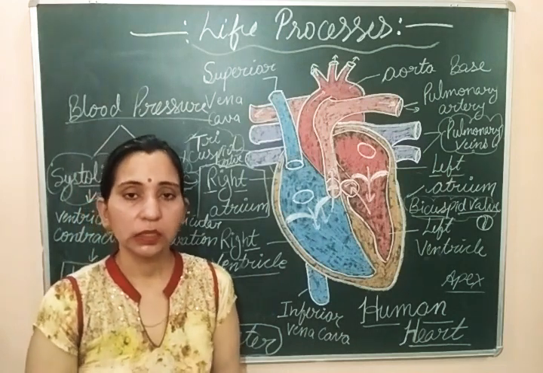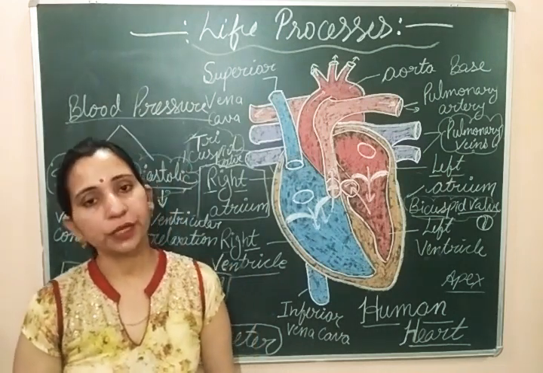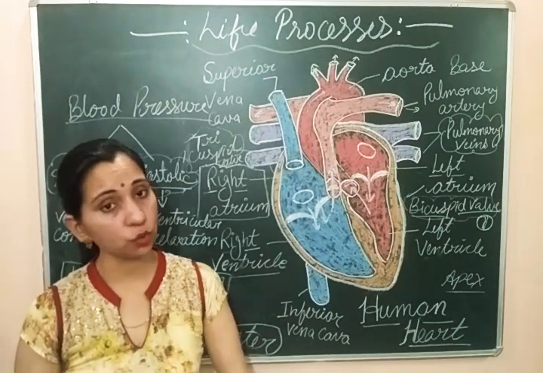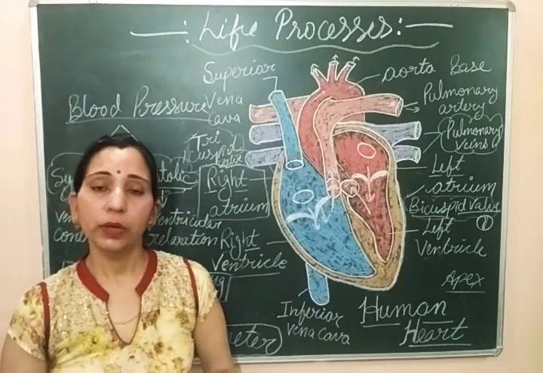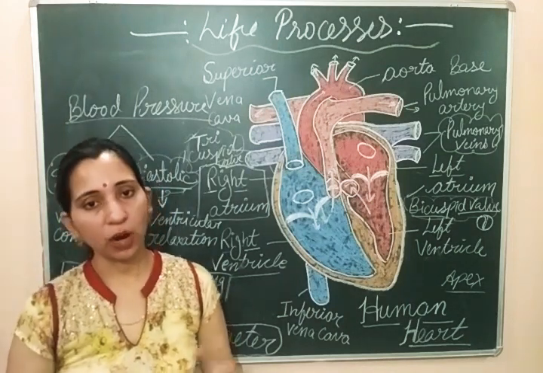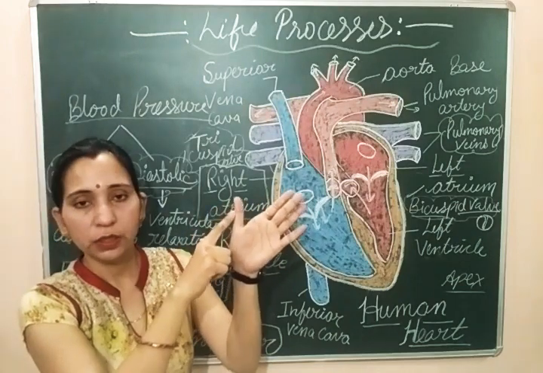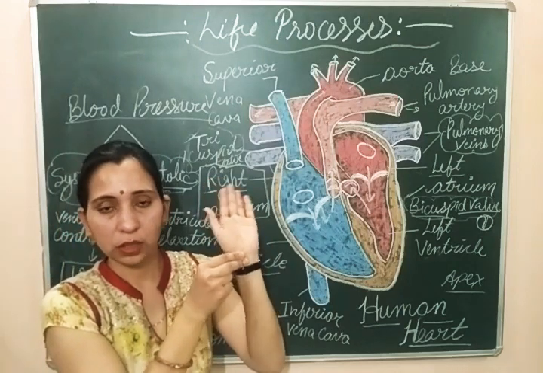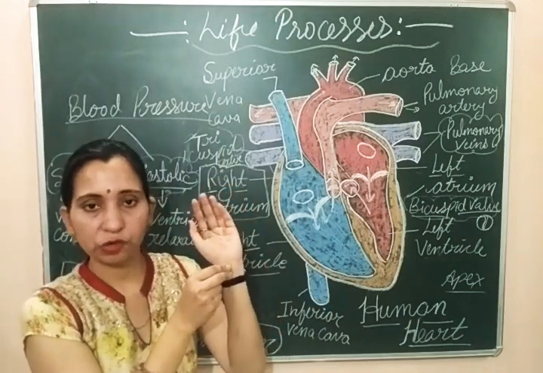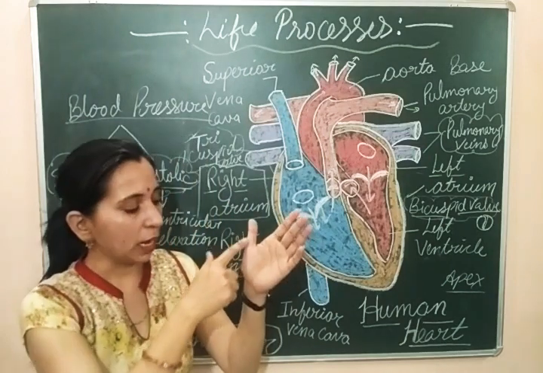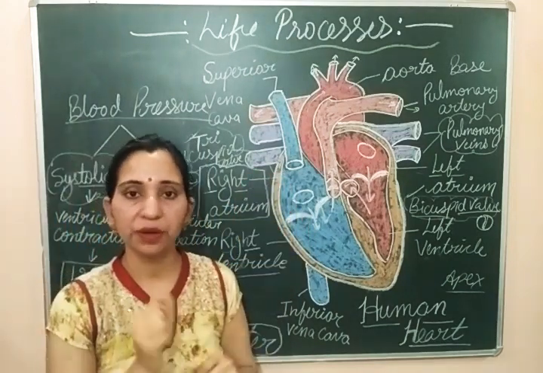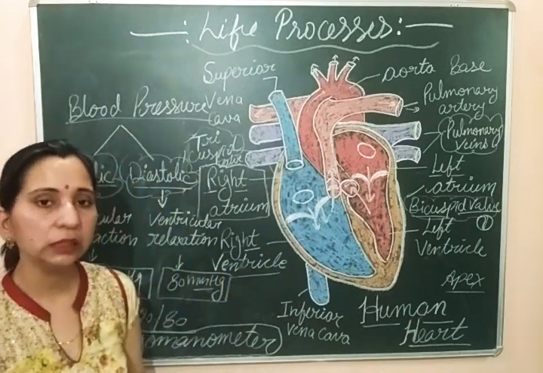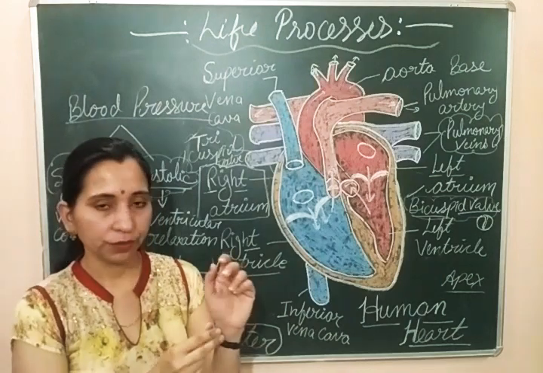So how do we measure the pulse? To measure the pulse, there are some places where the arteries are present superficially, some areas where we can feel the pulse in the arteries. One such artery is present in our wrist. If we place two fingers here next to the thumb and try, then we can feel the pulse. This artery which is present in our wrist is known as the radial artery. So we can feel the pulse in some arteries like the radial artery.